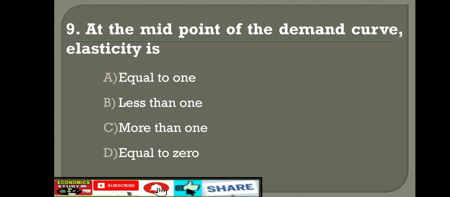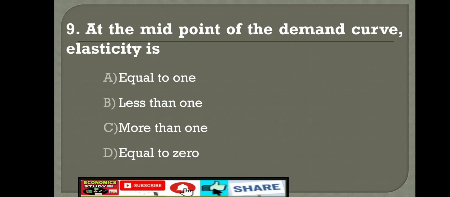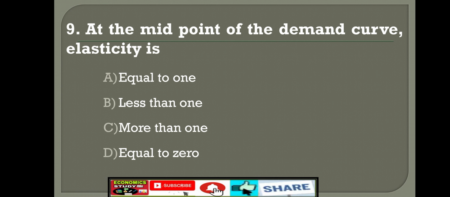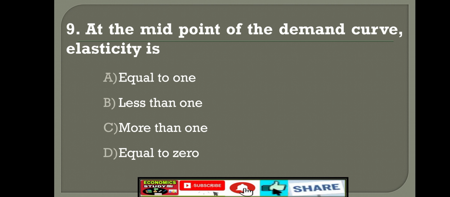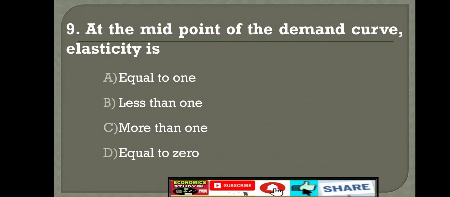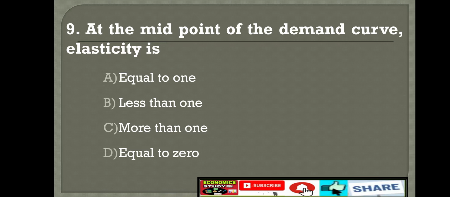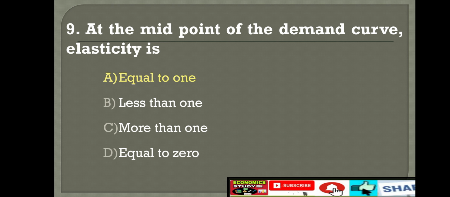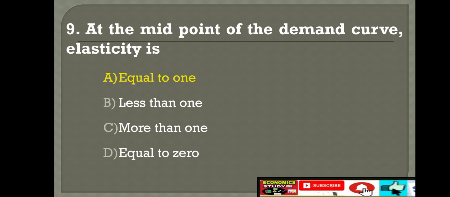Ninth question. At the midpoint of the demand curve, elasticity is: option A, equal to 1; option B, less than 1; option C, more than 1; option D, equal to 0. Right answer is option A, equal to 1.